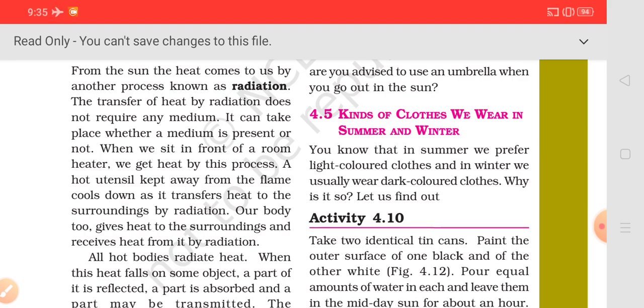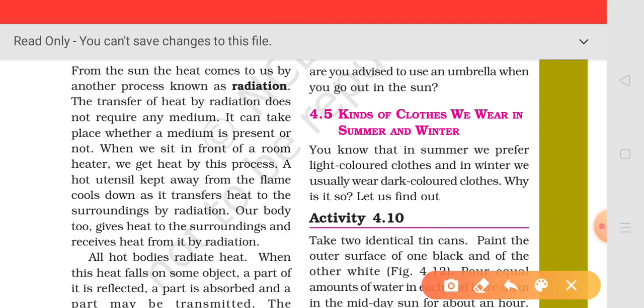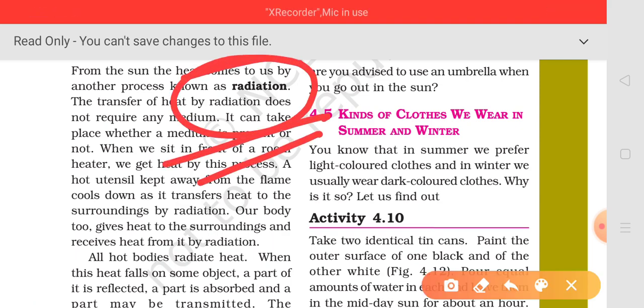Today we will continue with the chapter Heat, and today's topic is radiation. Before this we have studied the modes of transfer of heat, that is conduction and convection, and today we are going to study radiation.